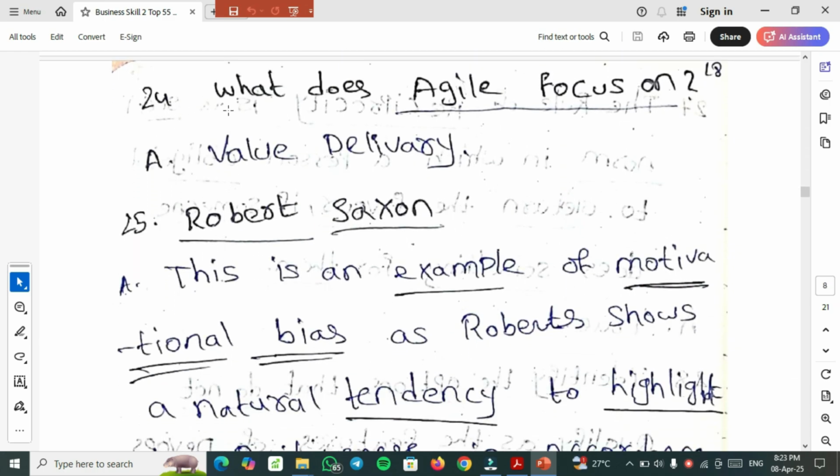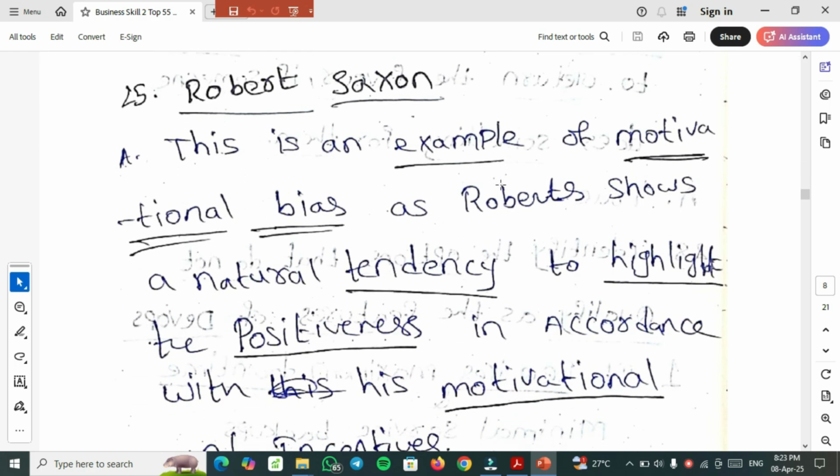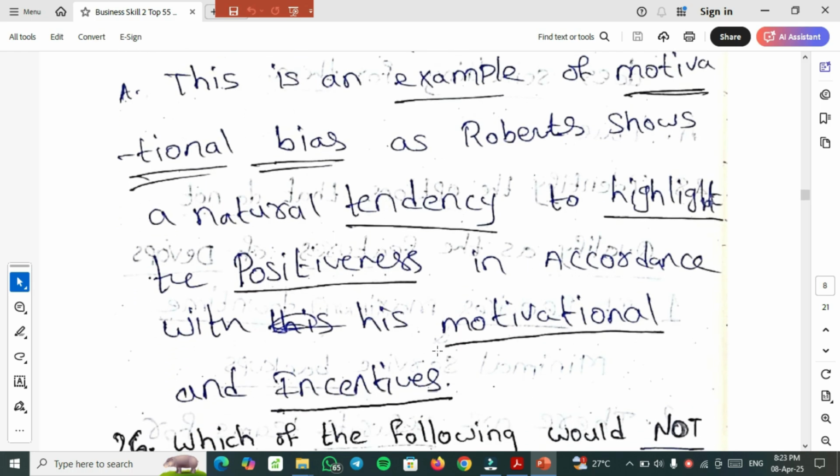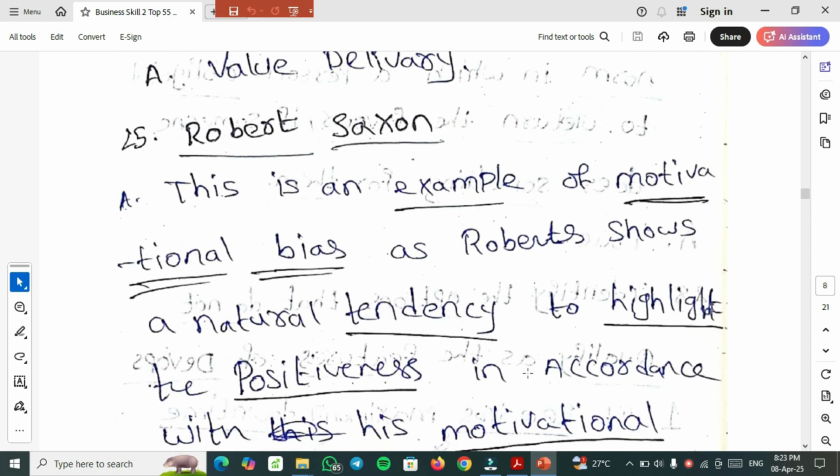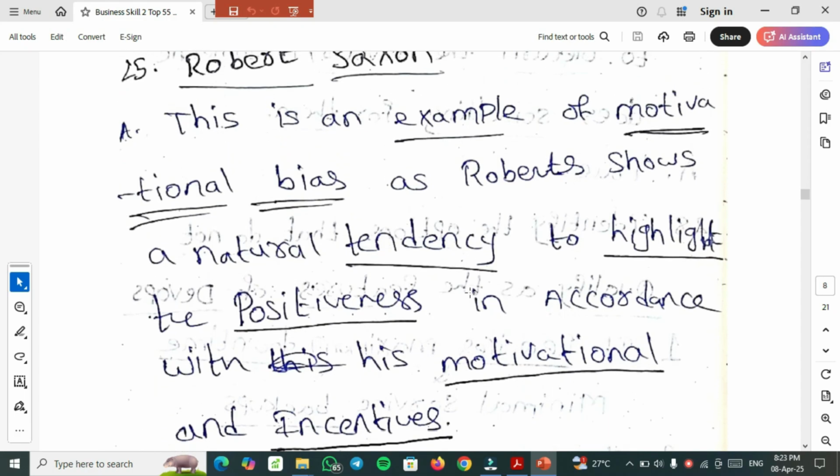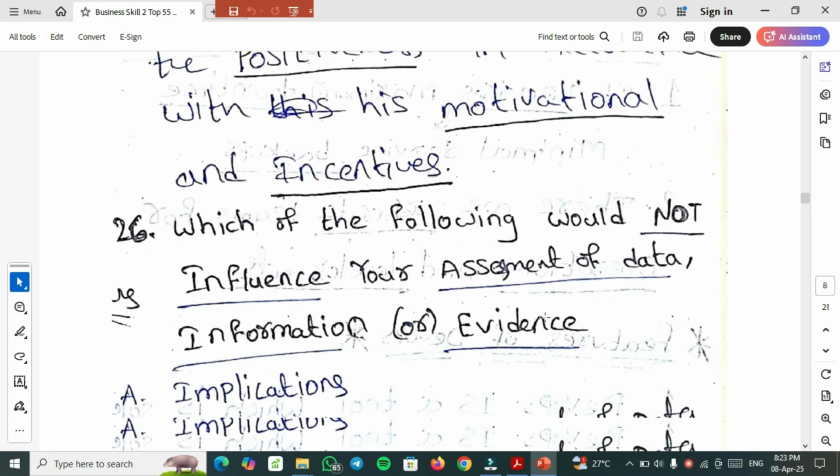24th important question. What does Agile focus on? Agile focuses on value delivery. Robert section: regarding the Robert section, they have given one question. You need to select: this is an example of motivational bias, as Robert shows a natural tendency to highlight the positives in accordance with his motivations and incentives. So if you see the Robert section, you need to select this right answer.